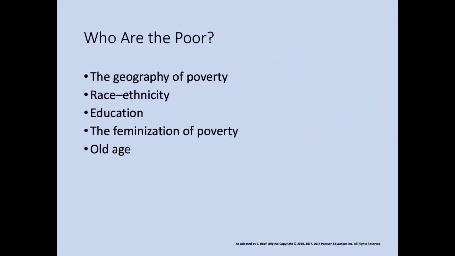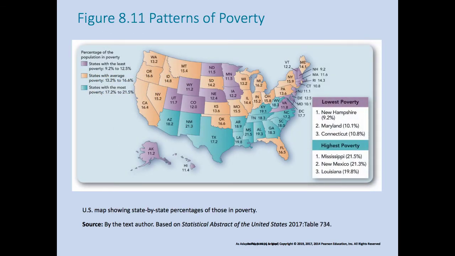A sociologist would be interested in knowing the distribution of poverty amongst different categories, such as geographical distribution, race and ethnicity, education, gender, or age. As you can see here, poverty is more prevalent in the southern states than it is in the Northwest and Mid-America. We often have images of urban poverty in our minds, in part because there's heavier news and media representation of urban areas, and there's a higher population density, which results in greater awareness.